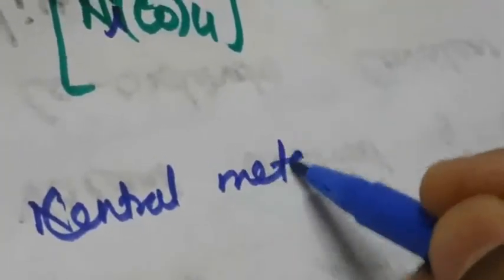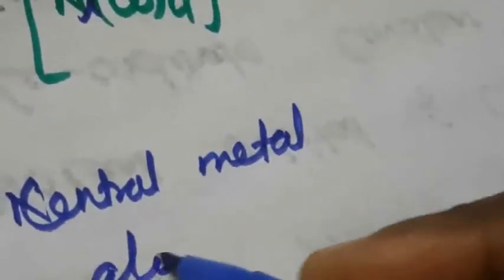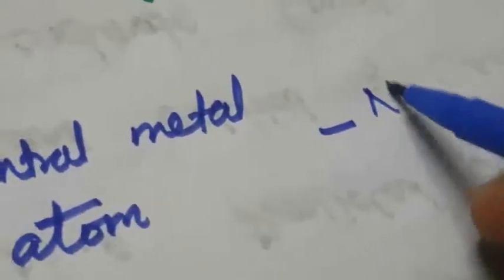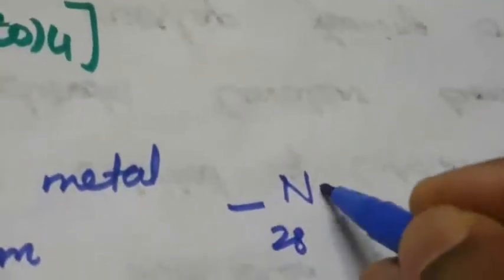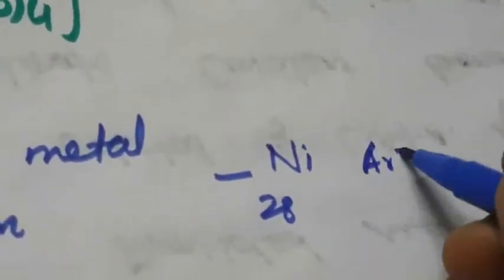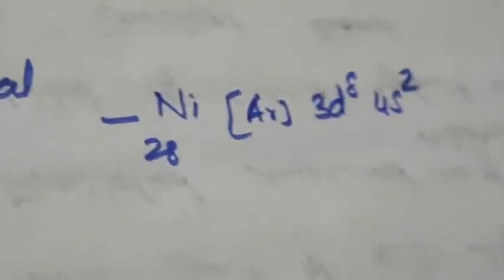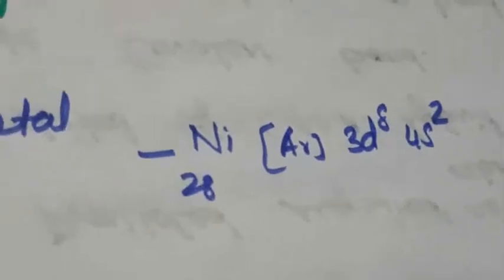What is the central metal atom here? That is nickel. Then its electronic configuration, how to write? Nickel's atomic number is 28. So we write argon 3d8 4s2. This is the electronic configuration of nickel.